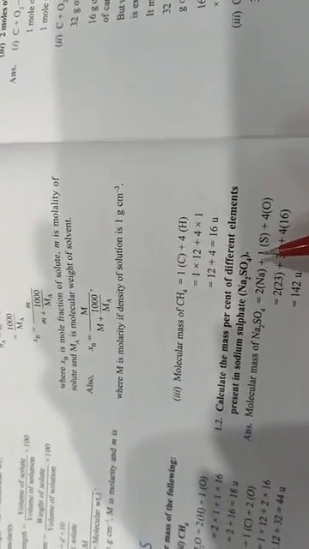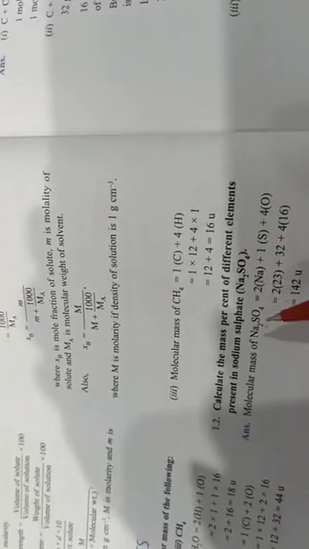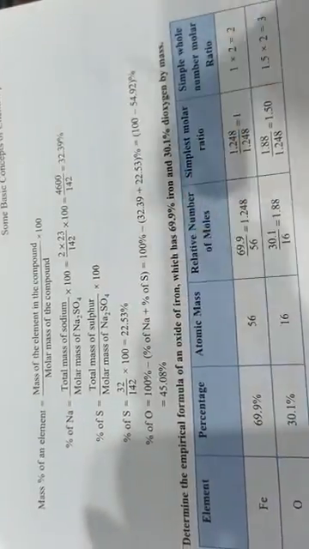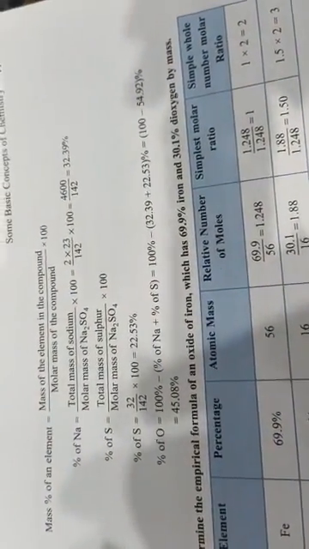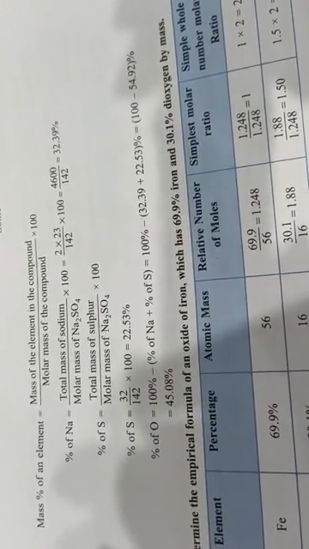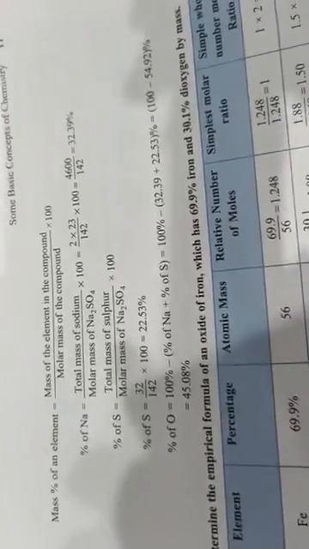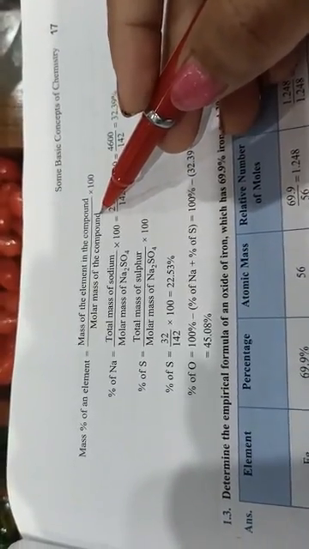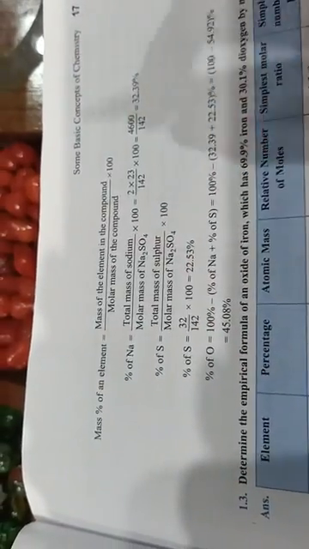Okay, now one question arises here: calculate the mass percentage of different elements present in sodium sulfate, that is Na2SO4. We studied in 9th standard how to do this: 2 into Na plus S plus 4 into O. We put these values, and then 142 u came. Now singly we have to find out the percentage of Na, S, and O. So that formula we are using, which I told you right now. The exact formula is mass of element upon the molar mass of the compound. Only one I will tell you, the rest you know very well.